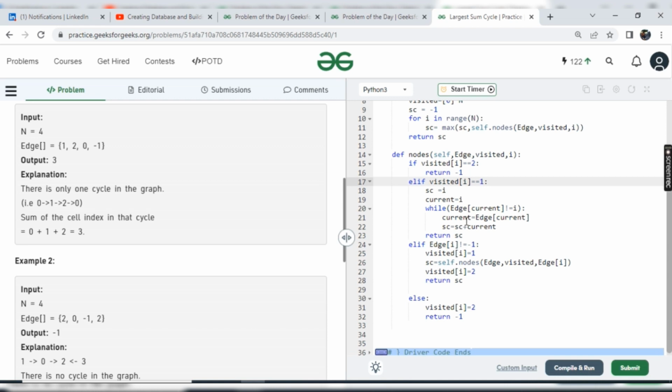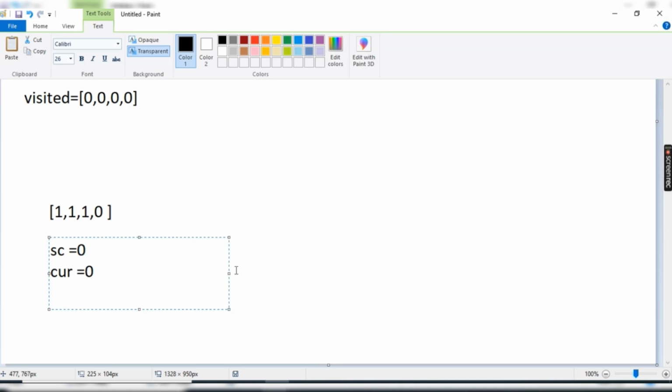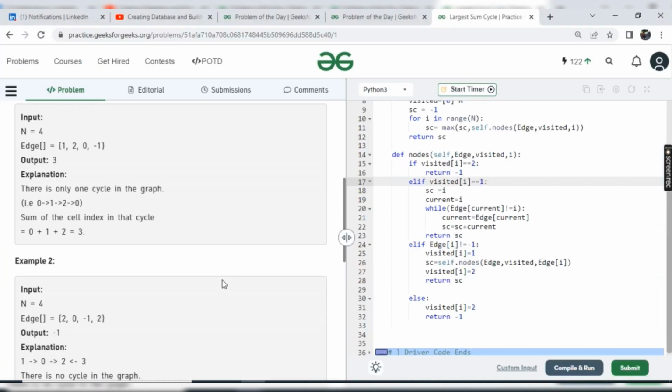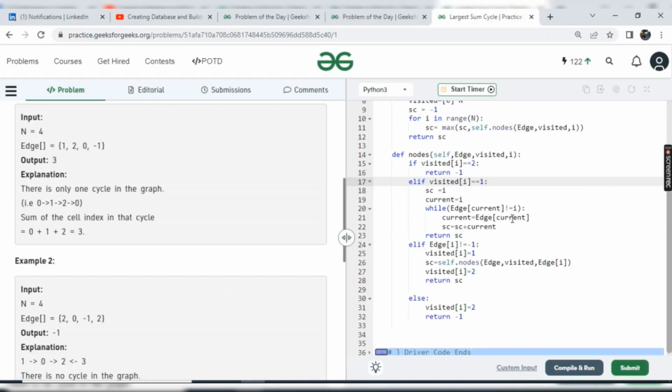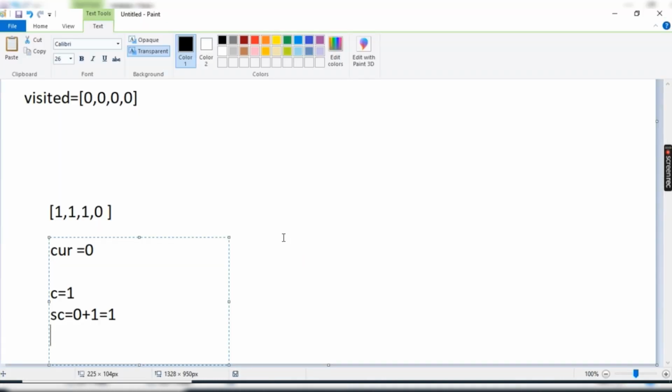For this, current is equal to age of this current value, so age of 0 is equal to 1, then we'll get current is equal to 1, and sc is equal to 0 plus current, which is 1, so this is also 1. Again, until we are getting age of current not equal to 0, we just keep doing this.